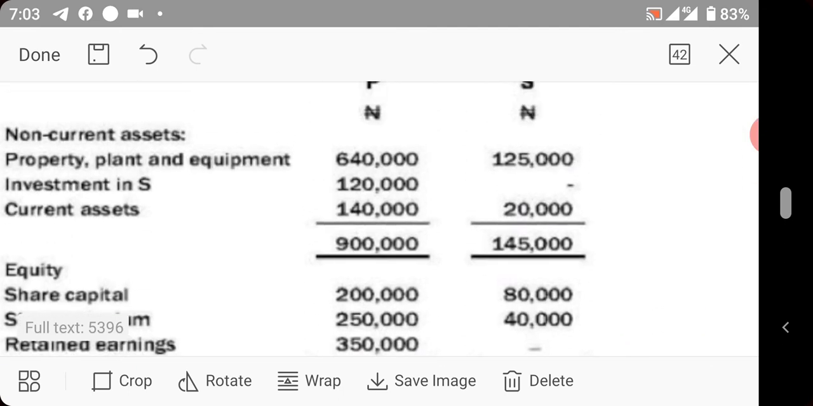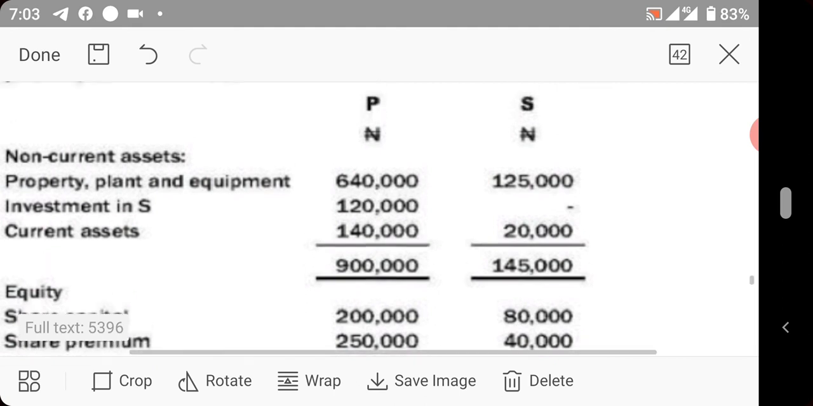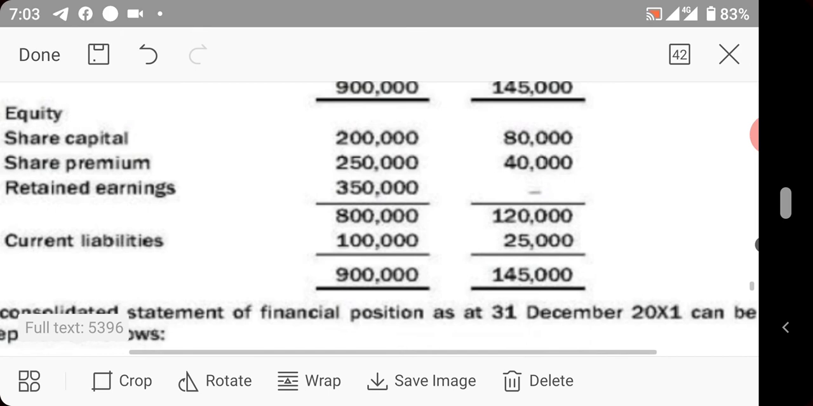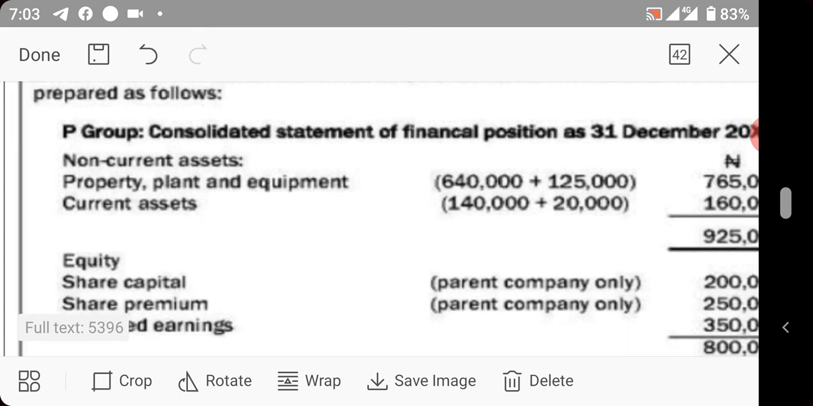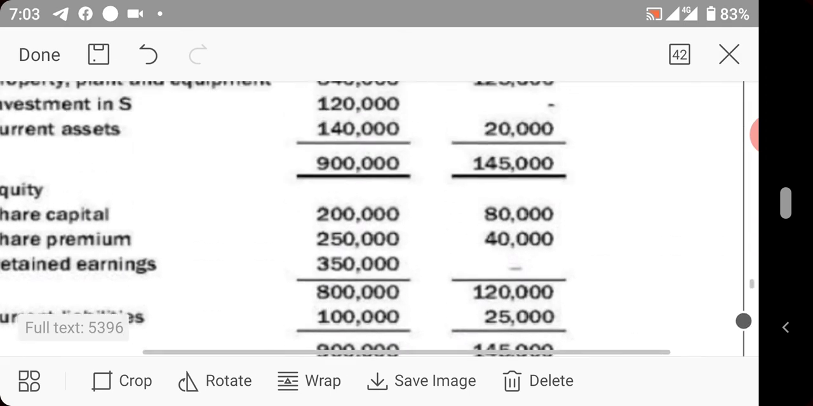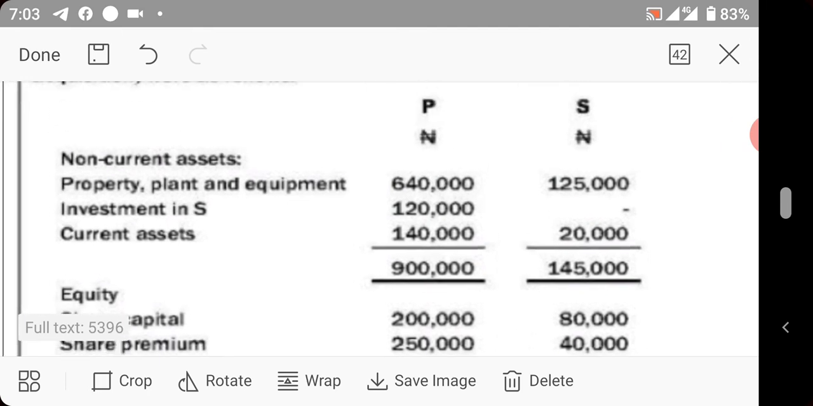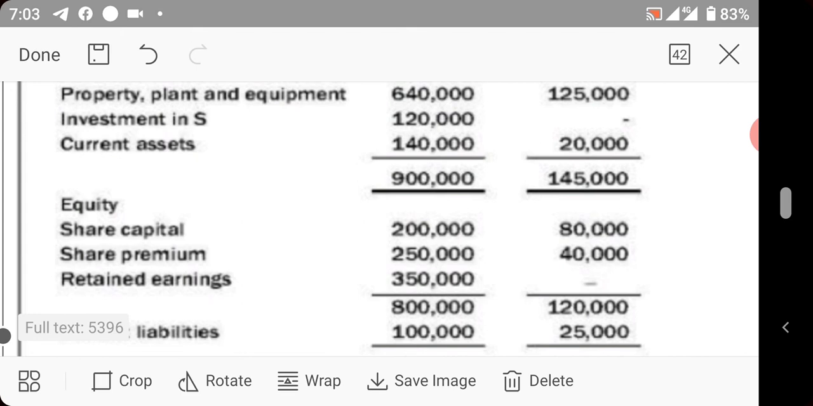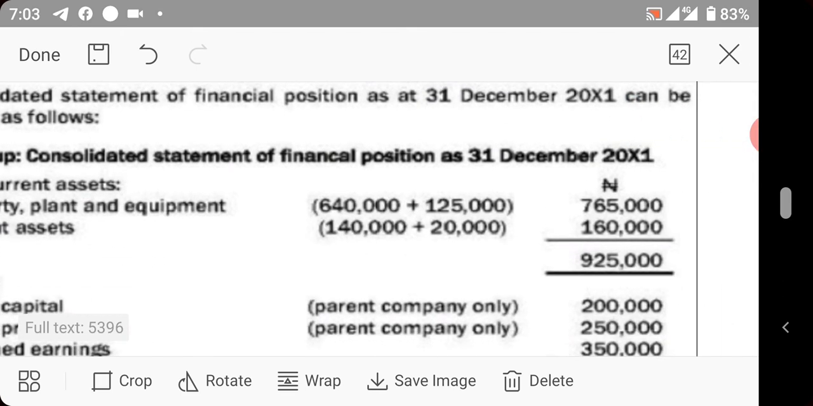PPE of P is 640, S is 125. Now you come again to current assets. You bring in P's own, 140, plus this. It will give you this. You add up. Did you see we didn't bring in the cost of investment of P? This is the cost of investment, 120. It didn't come into the consolidated financial position.